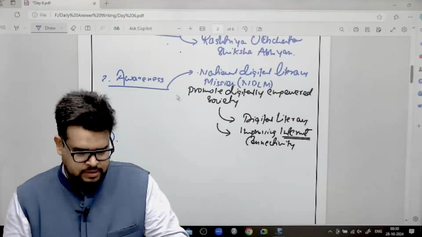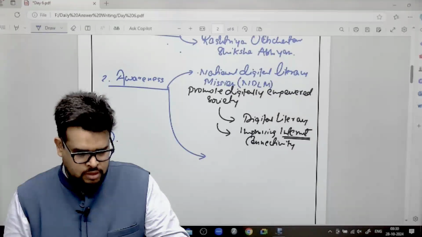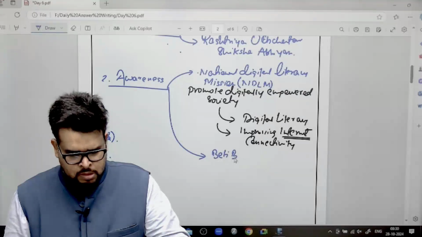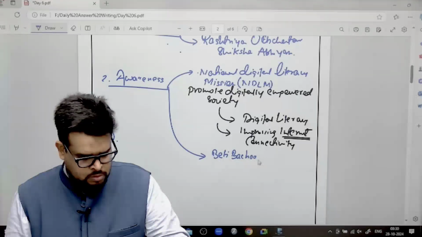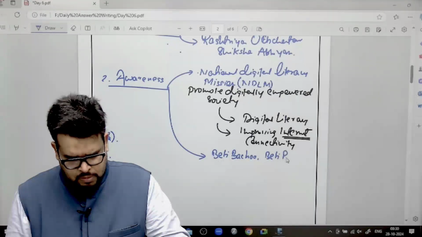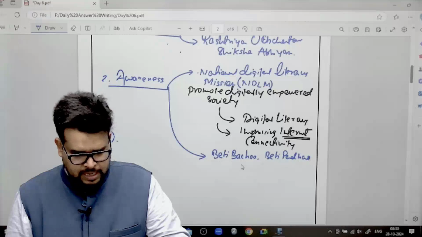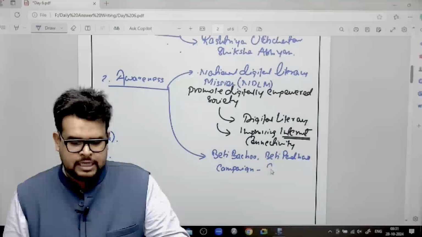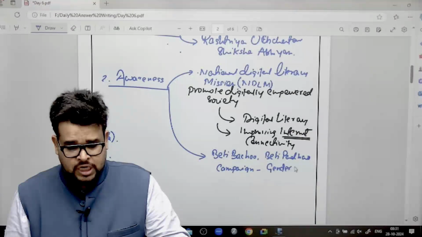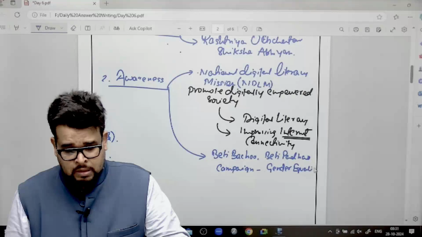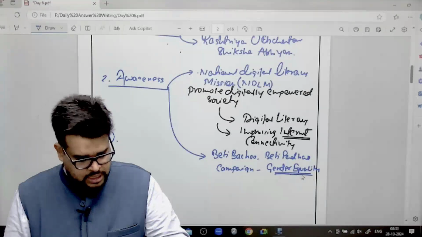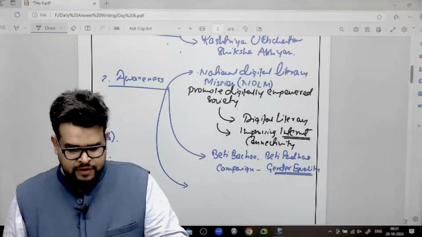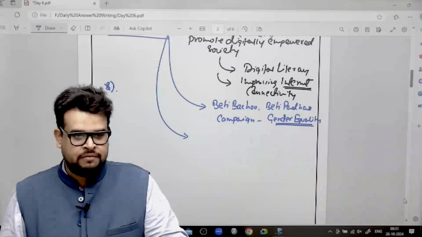Okay. Next, third may I can write over here is, acha, just a minute, I can also go on to write about awareness. I can write Beti Bachao Beti Padhao campaign. Basically, it is going to promote on what? Gender equality. It is going to promote what? Gender equality. Okay.